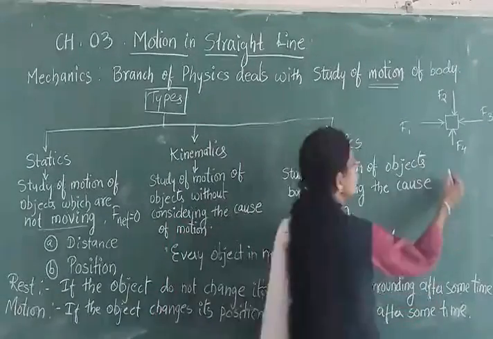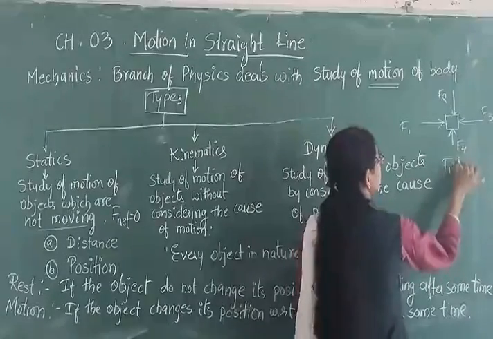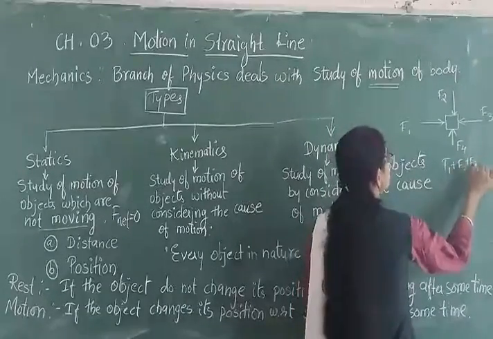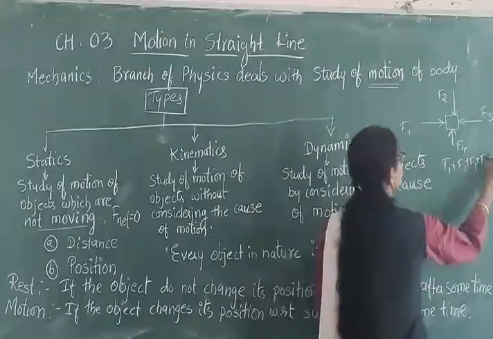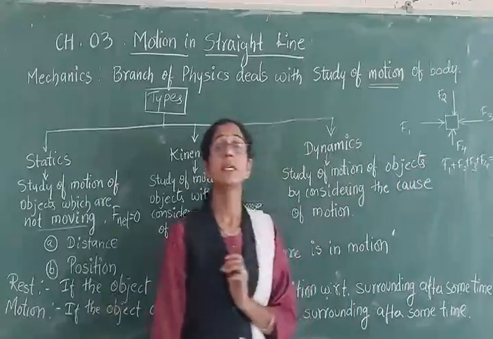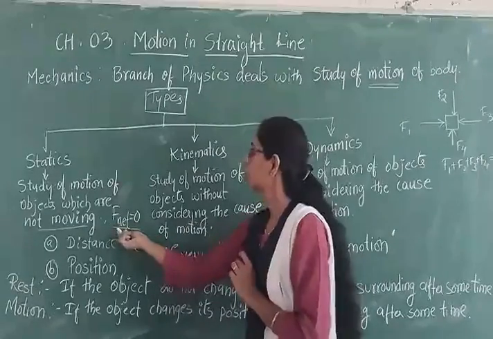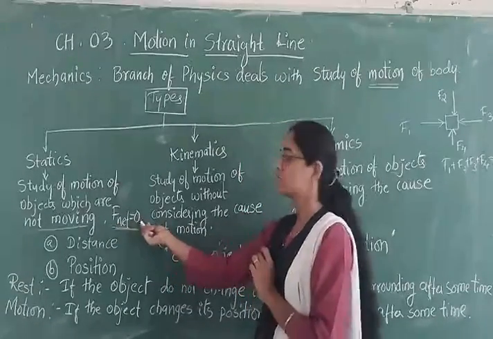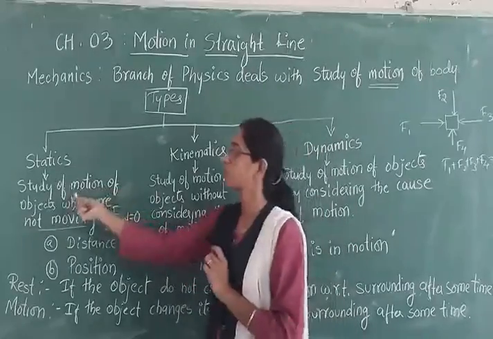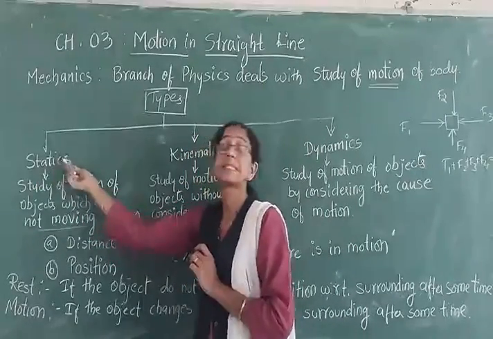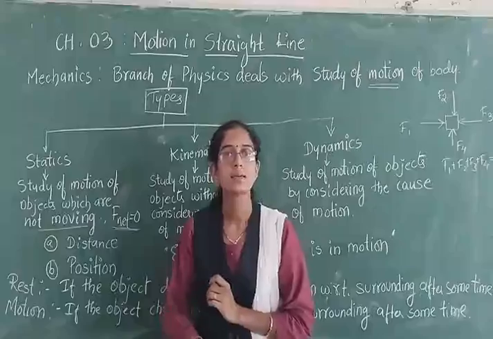So F1 plus F2 plus F3 plus F4 is equivalent to 0. If the net force acting on the given object is 0, then that branch of mechanics is called statics.